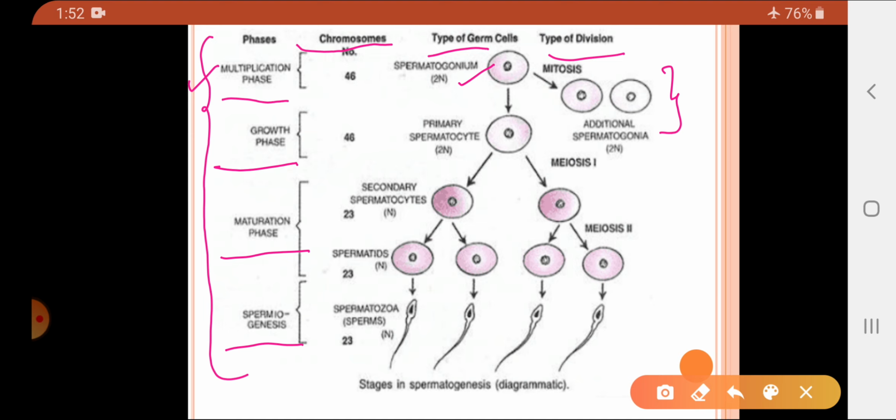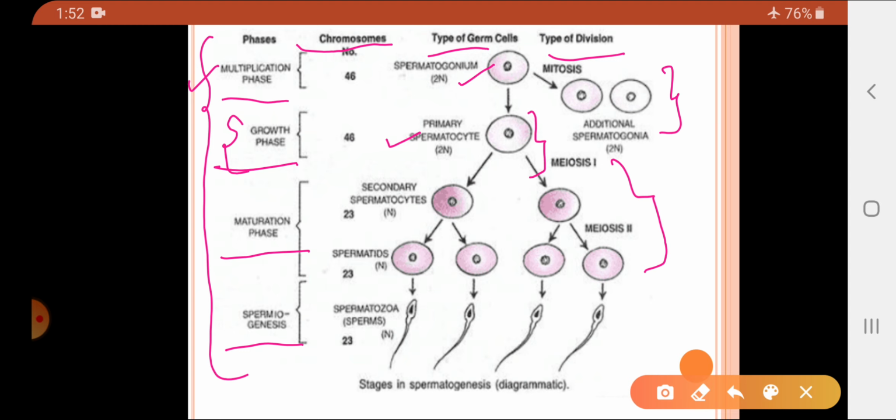Now some of the spermatogonia increase in size by accumulating cytoplasm and get converted into primary spermatocytes, and as the size of the cell increases due to the accumulation of cytoplasm, that phase is called the growth phase. Now the next two phases are called the maturation phase, because it is these two phases that result in the formation of the sperms.